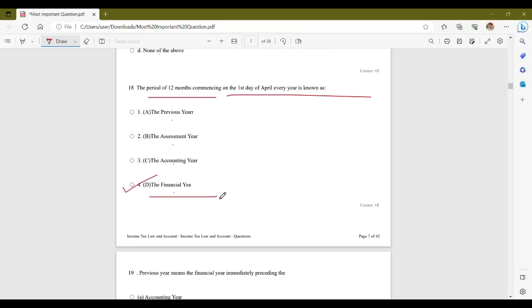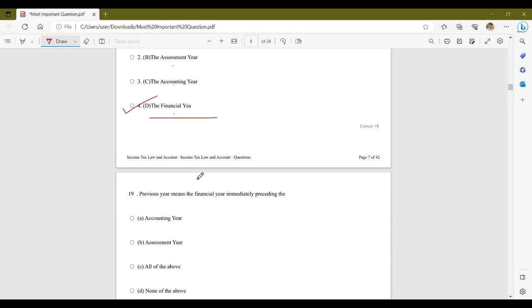The period of 12 months commencing on the 1st day of April every year is known as the financial year. It is also referred to as the fiscal year. The financial year is used for various financial and tax related purposes including income tax calculation, budgeting, financial reporting and government fiscal planning. The financial year in India starts on 1st April and ends on 31st March of the following year.